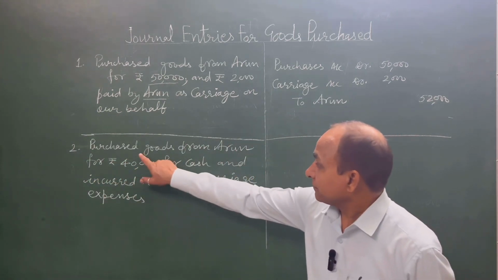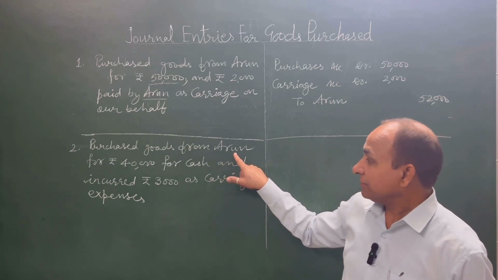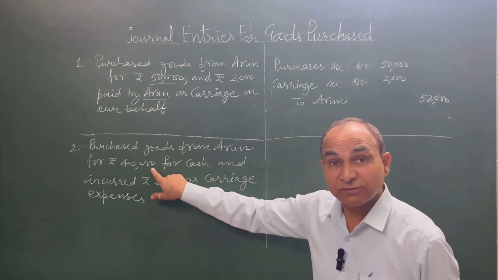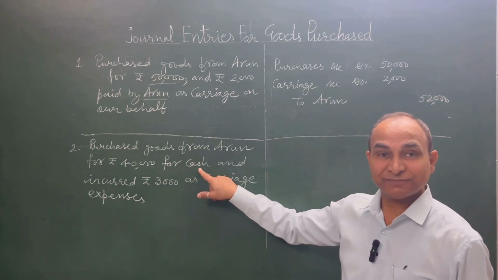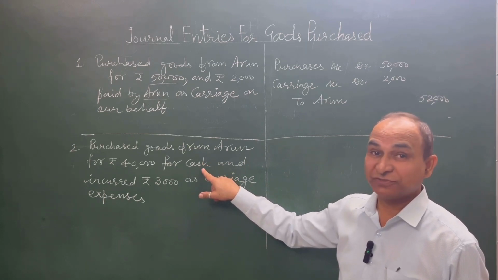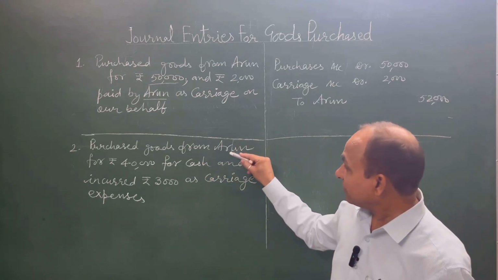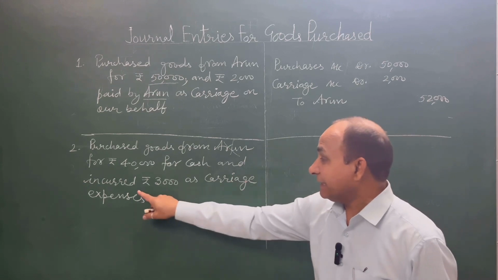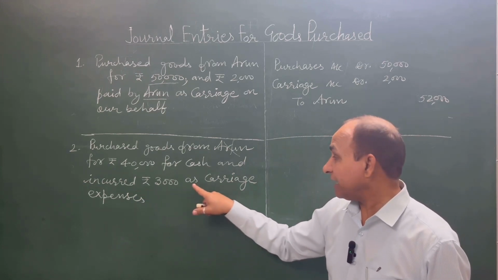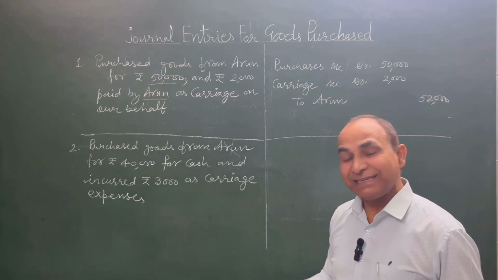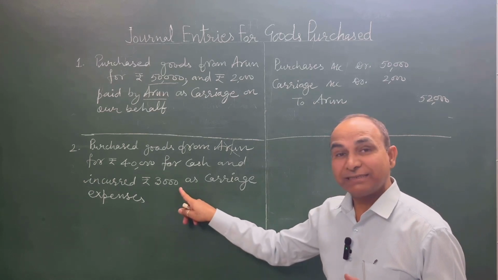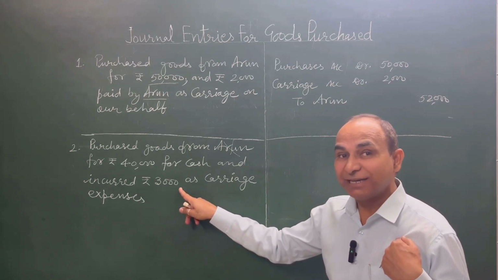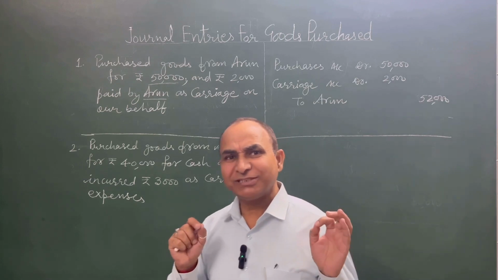Here, purchased goods from Arun for rupees 40,000 for cash. Now this is a cash purchase of goods. Arun's account will not be considered, and incurred rupees 3,000 as carriage expenses. It simply shows these carriage expenses being paid by us. So what will be the journal entries?